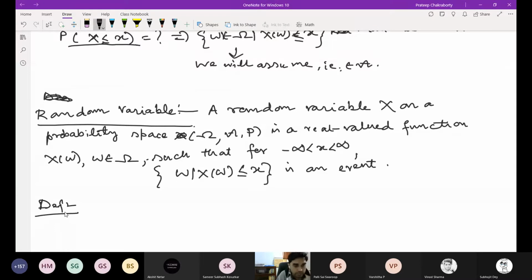Another definition I will see, then some example. Okay, so one thing I want to mention is that discrete random variable is also a random variable. Okay, so random variable is the biggest thing in the family of random variables. So discrete random variable is also a random variable. We will see that later.